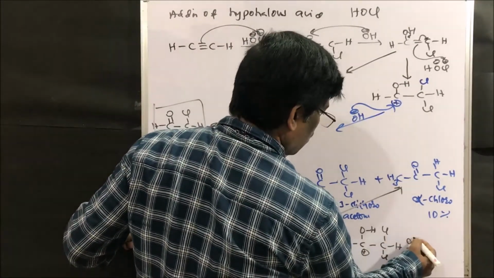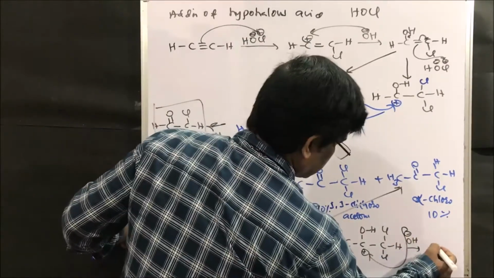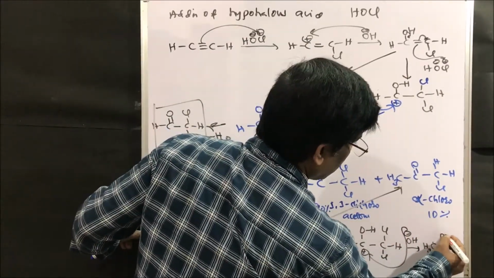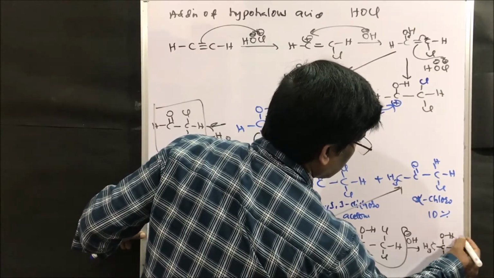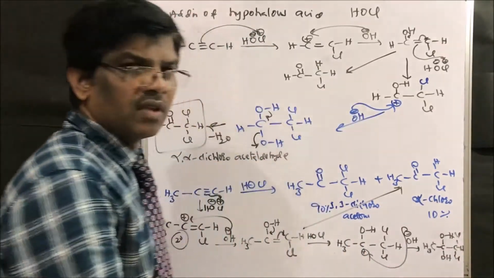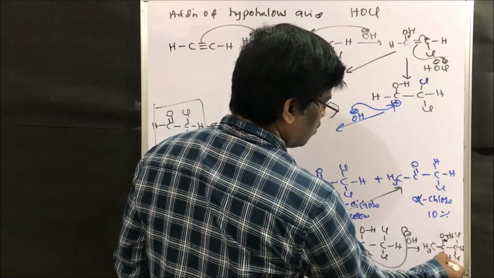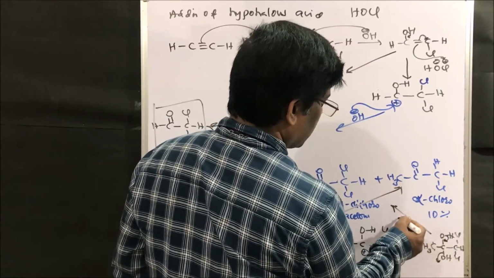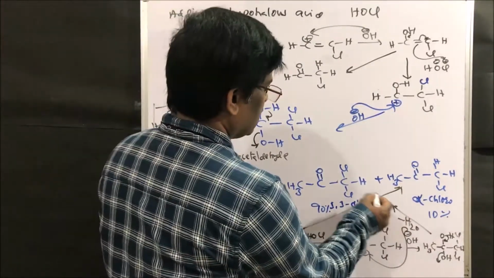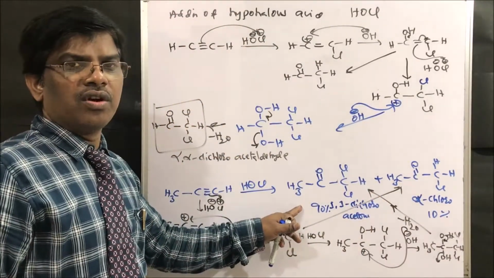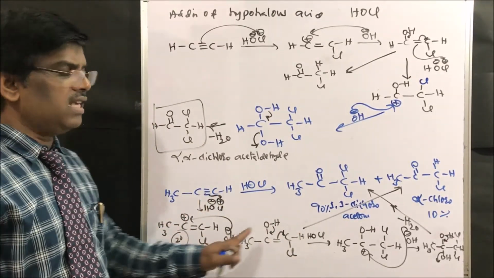Plus it adds OH minus, which is there in the reaction mixture, to give CH3 C OH and OH, here chlorine and hydrogen, right friends? So this simply comes here and loses water, minus water, to give this 90% yield of the compound. This is dichloroacetone, we are going to get as the major compound. This is how it is going to give these compounds.